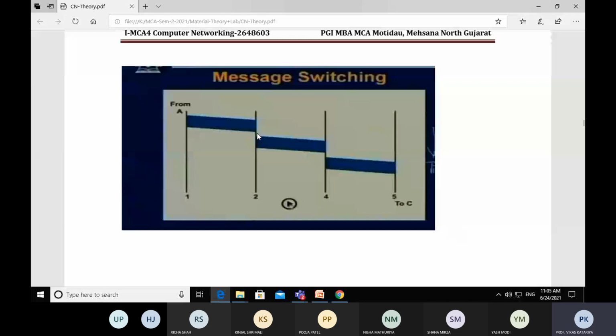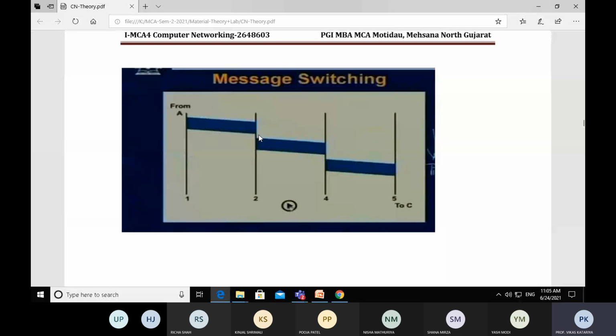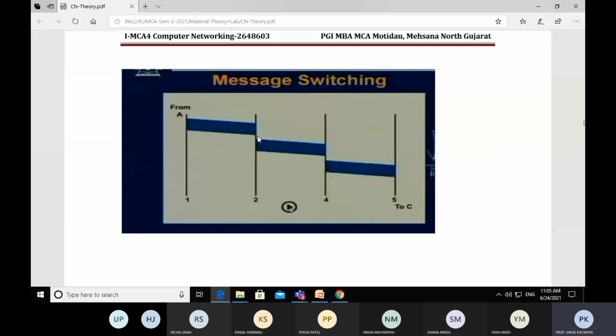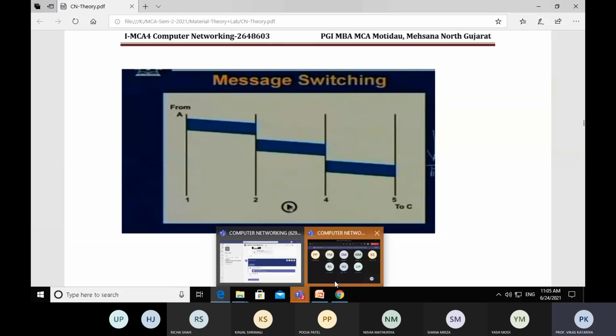But there is some delay variance here. This is a little bit of delay. Why does this delay occur in node number 2 and node number 4? Because, as I told you, every node has storage capacity.